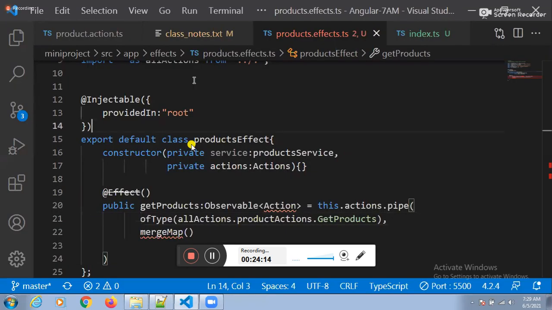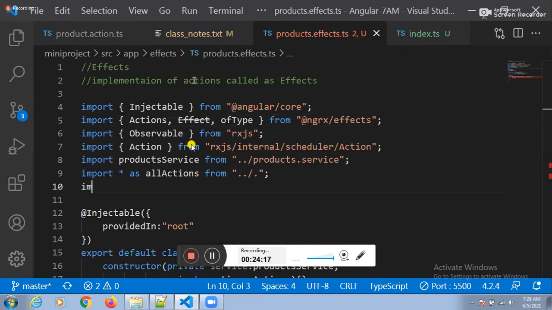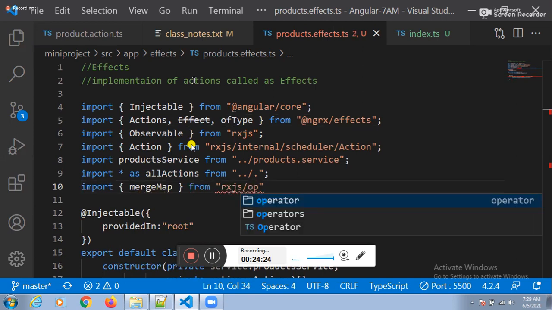Can I import it here? Let me import it here. Import merge map. Import merge map from rxjs/operators.